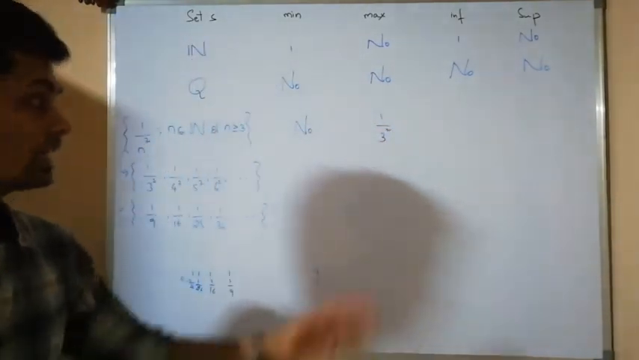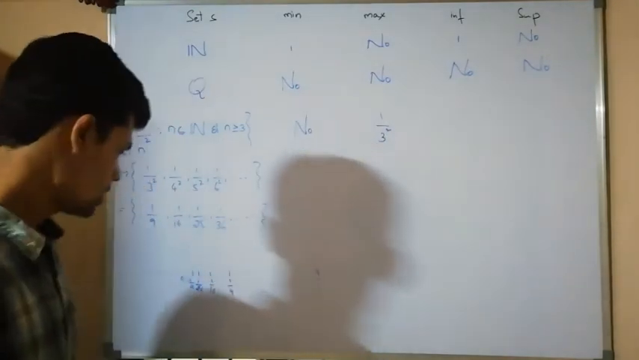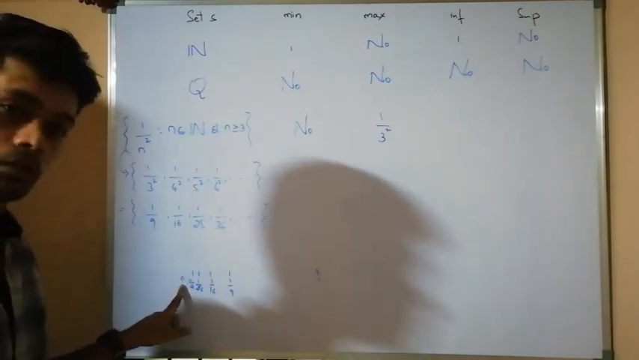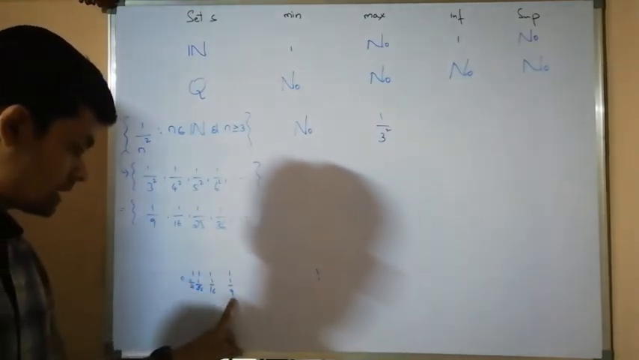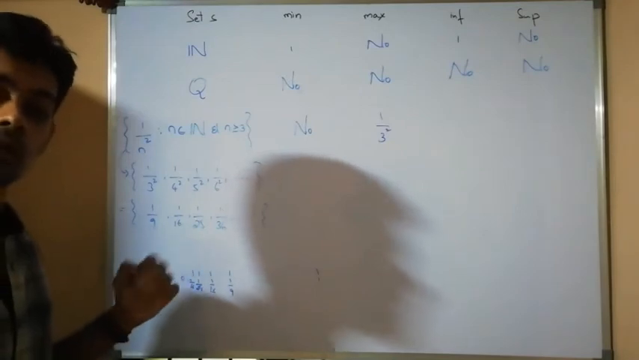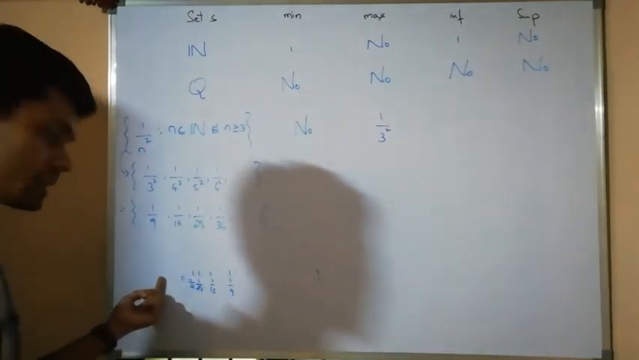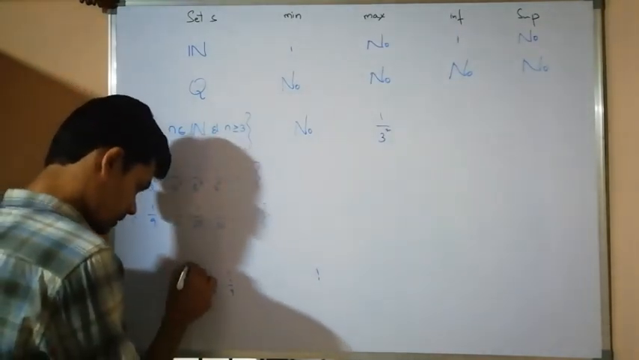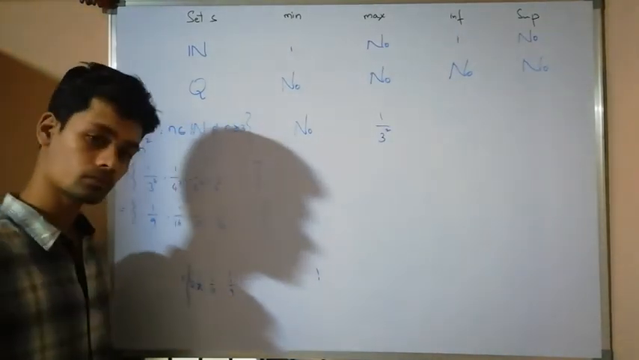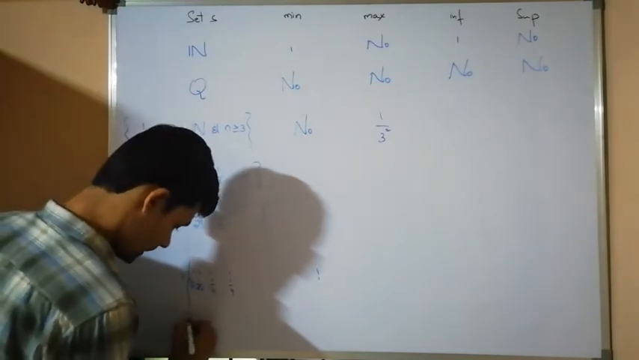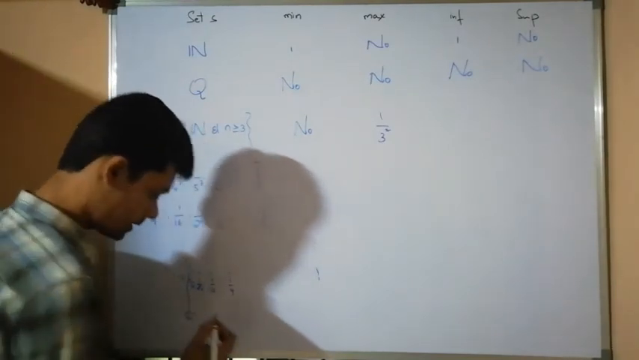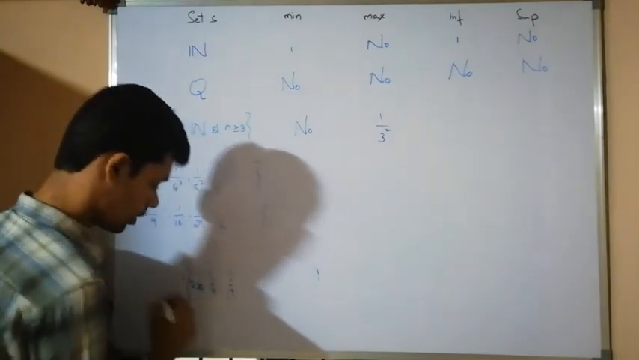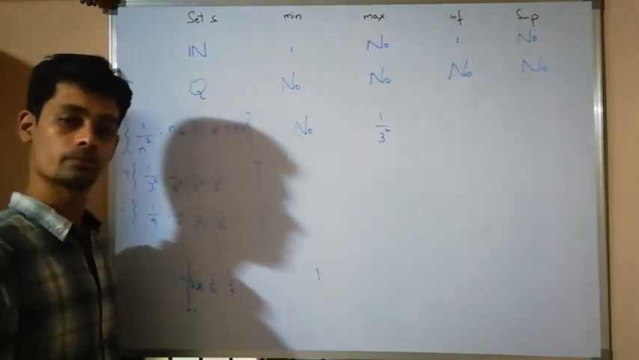Now let us come to the infimum. First of all, what is a lower bound? If I take 0, all the elements in this set are greater than 0. Therefore, 0 is a lower bound. If I take minus 1, minus 1 is also a lower bound. But if I take a number like 0.1, after 0, is it a lower bound?